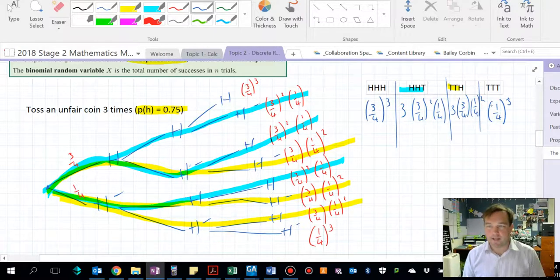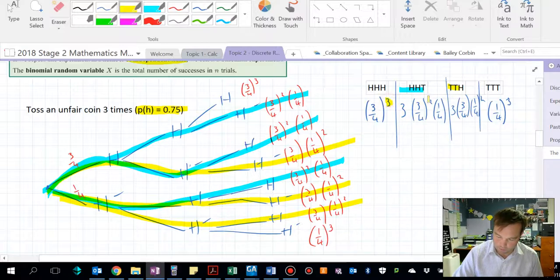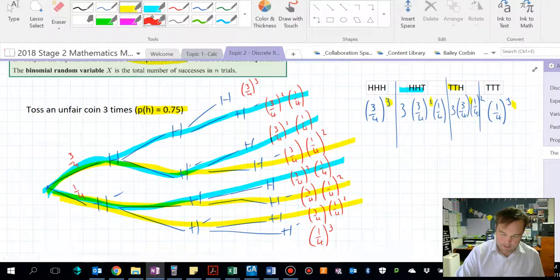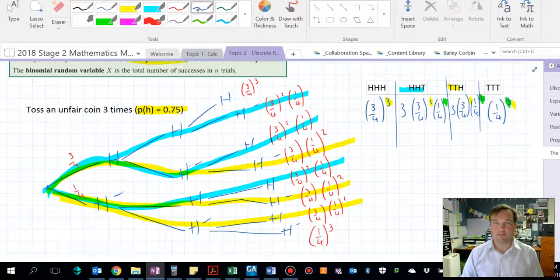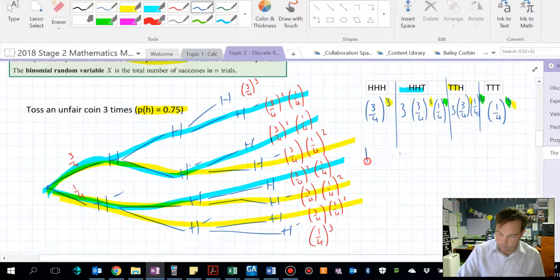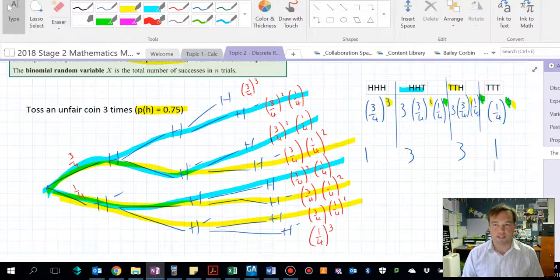Now I've made rather a mess of that, but there's quite a neat pattern here in what's happening. Firstly, note how each time the powers change. The power of 3/4 is going from 3 to 2 to 1, and then there's no power of 3/4 there, it's not there. And the other power is increasing. The power of a quarter starts at 0, then it goes to the power of 1, 2, 3. This is what's known as a binomial expansion pattern. Similarly, the coefficients are 1, 3, 3, 1. I'm hoping you've seen binomial expansion in the past, but it can be applied to probability distributions like this.